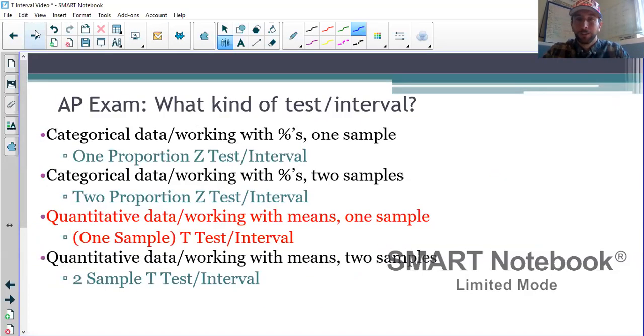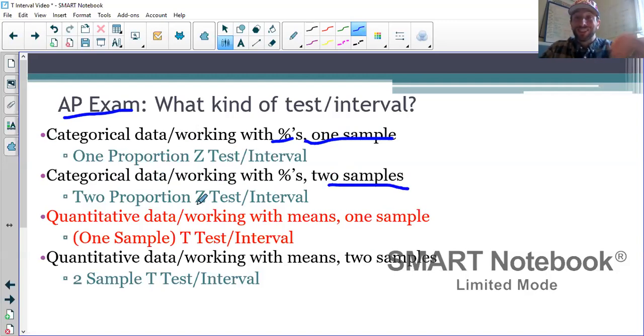So in general, it's not too crazy for the sake of the AP exam. This is important. The next video is about the t distribution, and we'll look at the difference between the z test and the t-test, or the z interval and the t interval on your calculator. For now, for the sake of the AP exam, if you're working with percentages, you're talking about some kind of 1 proportion z test or interval, or 2 proportion z test or interval. The 1 or the 2 is based on how many samples you have.